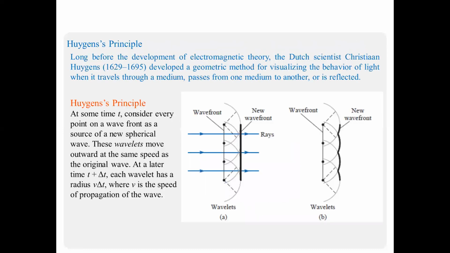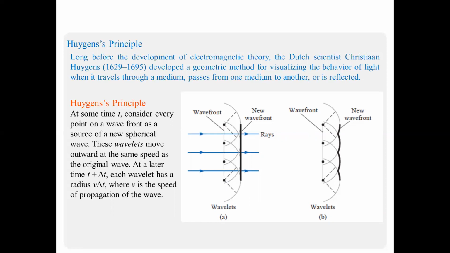Now let's talk about the Huygens principle. The Huygens principle mainly describes the production of a new wavefront. At some time t, consider every point on a wavefront as a source of a new spherical wave.